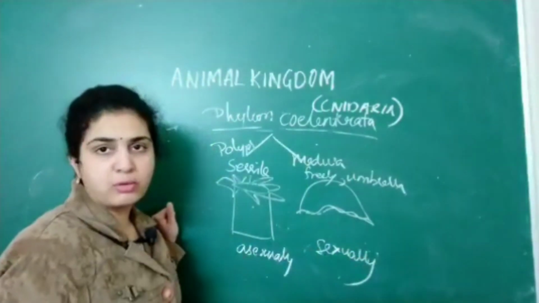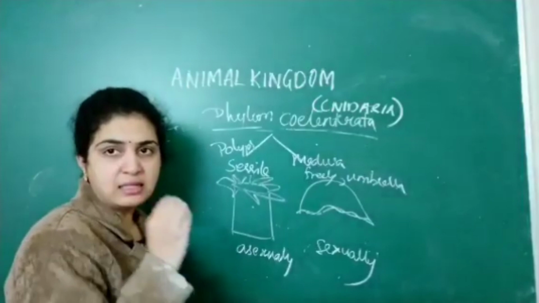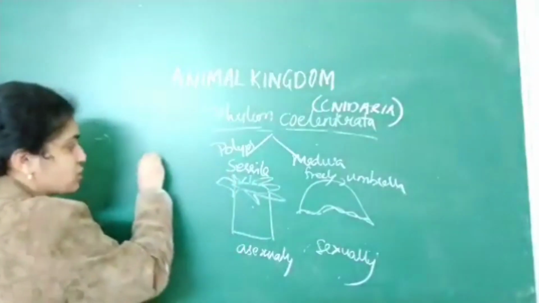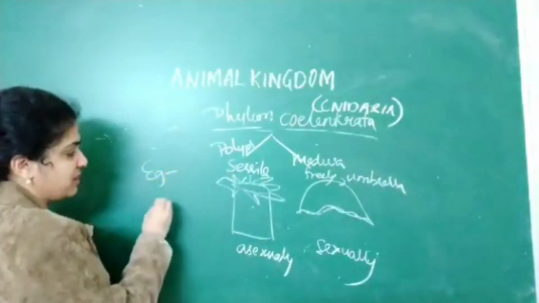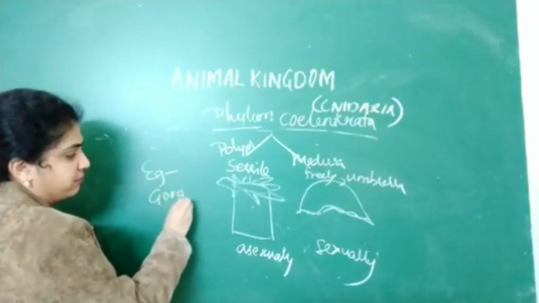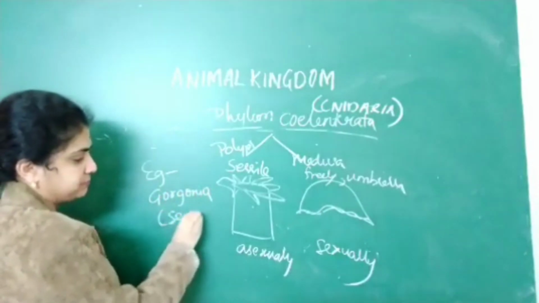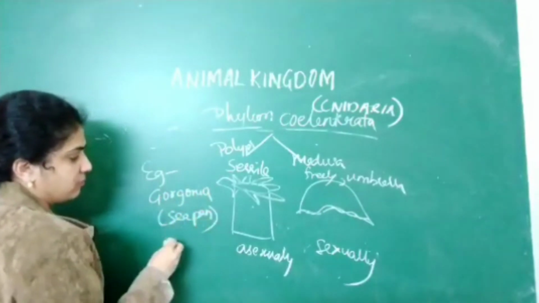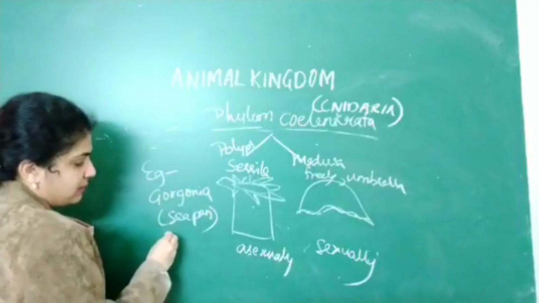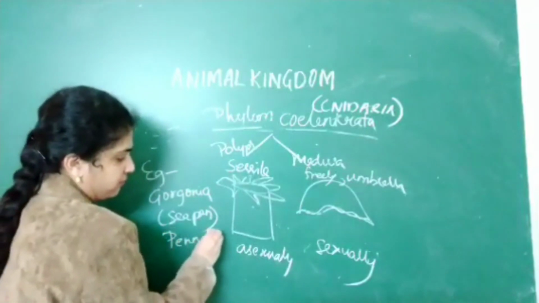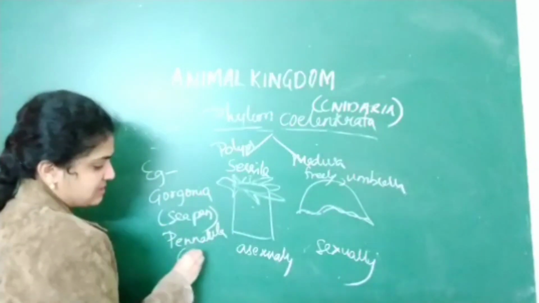So this is about the phylum Coelenterata, that is Cnidarians. The most common examples you give are Gorgonia, that is sea fan, and Pennatulata, the sea pen.